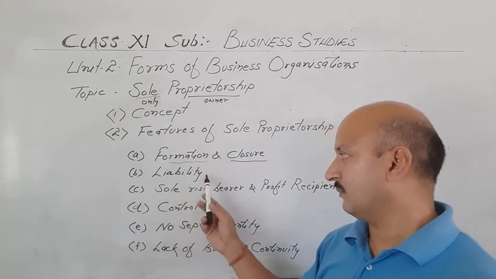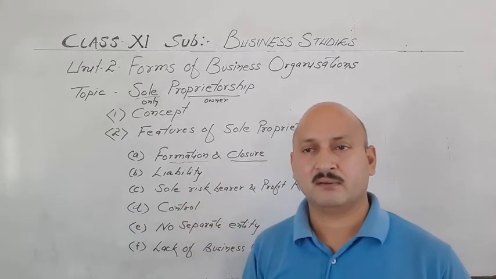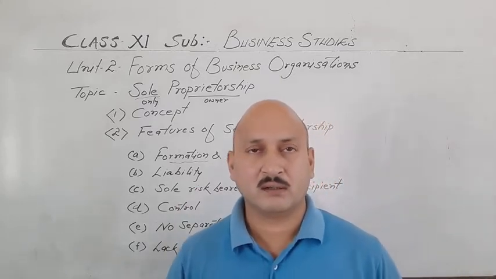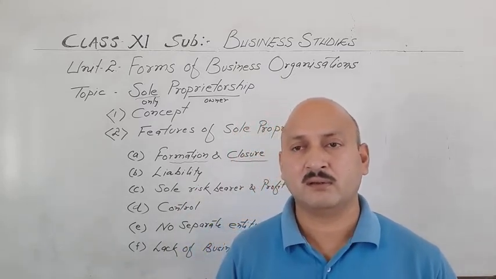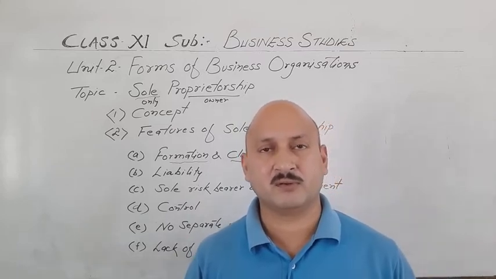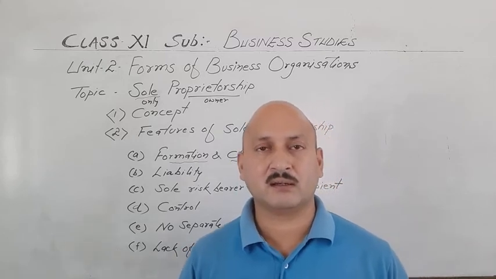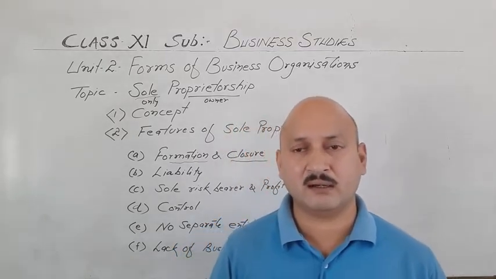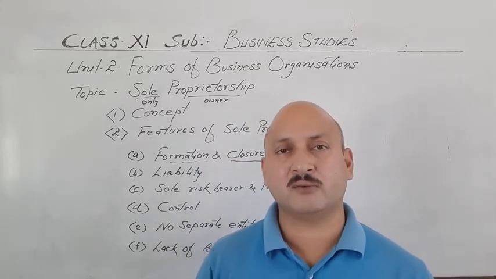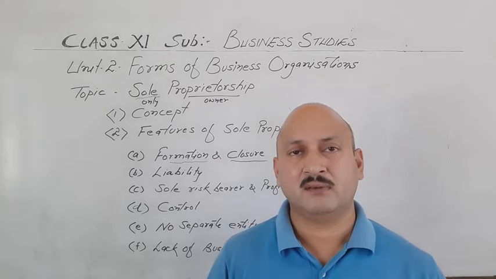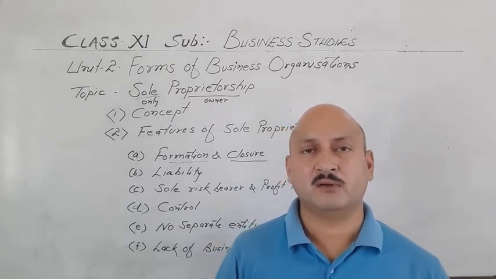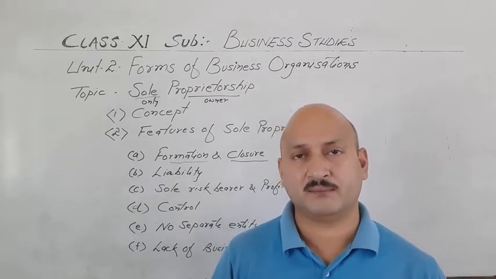Now the next point is liability. It is a very important point. Liability here means the owner is liable for the business dues. Suppose he has taken credit from the suppliers, then he has to pay the dues timely. If he fails to do so, then his personal assets will be used for paying off the debt.